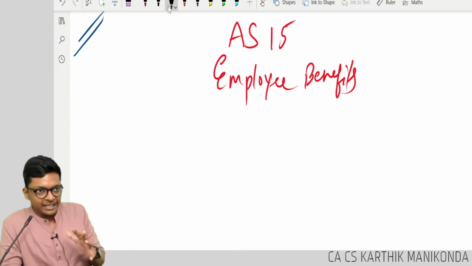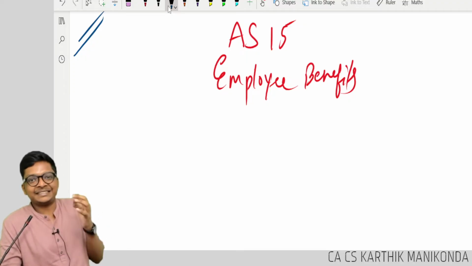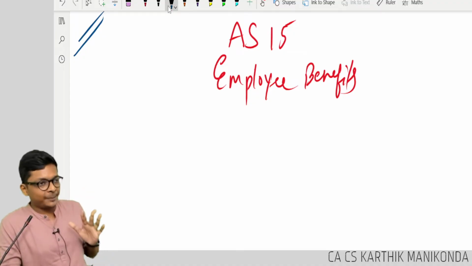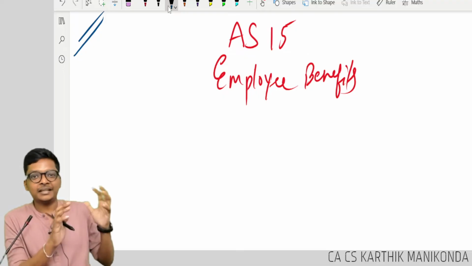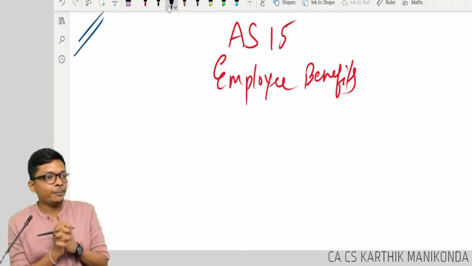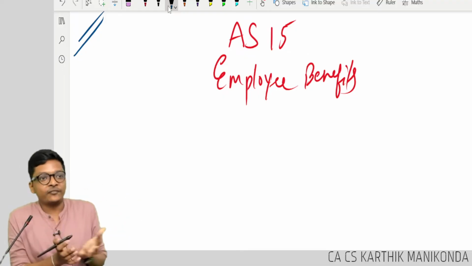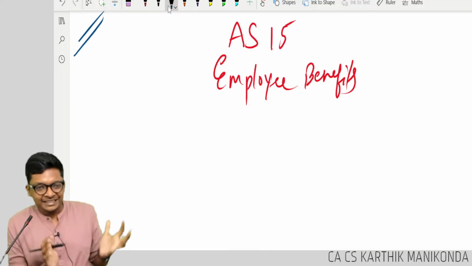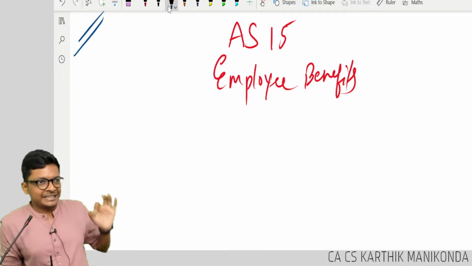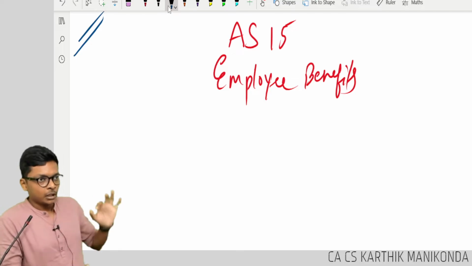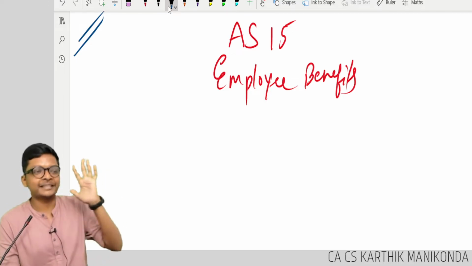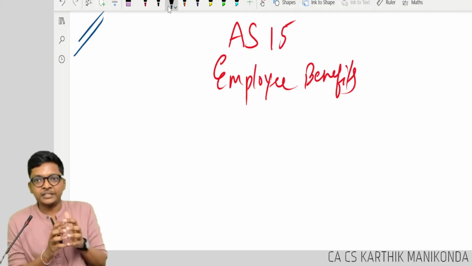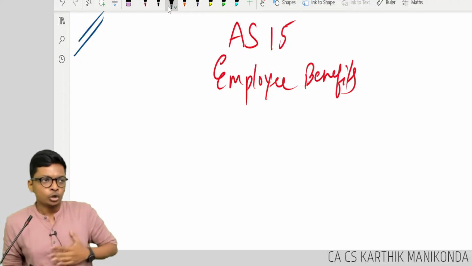But thankfully, in the Inter ICAI study material, it's only about 30 pages. They have just taught us, okay, this is only the syllabus. They have not given us that much complex content. They have just given a few things. And we can easily expect that there are about 10 illustrations in the study material. If you know those 10 illustrations, 100% from that only it will come in the exam. That I can guarantee, at least for the initial few attempts in the new syllabus.